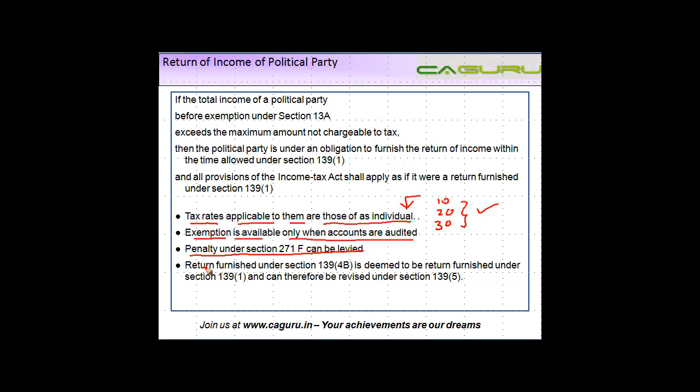Return furnished under section 139(4)(b), which is the return of income of a political party, is deemed to be a return furnished under section 139(1) under this clause and can therefore be revised under section 139(5). So if you have filed your return within the due date allowed under section 139(1), then you might very well revise your return of income because it is treated to be a return under section 139(1).